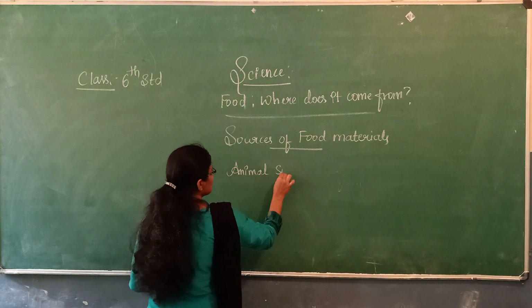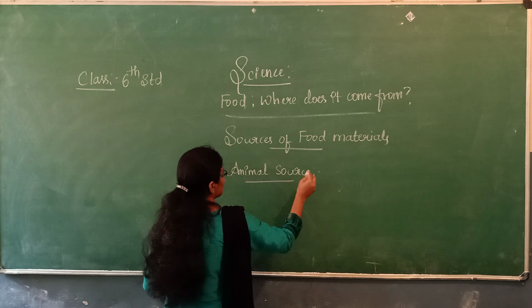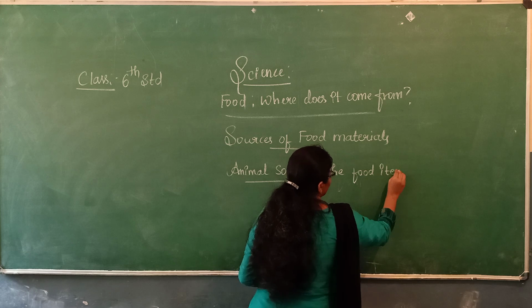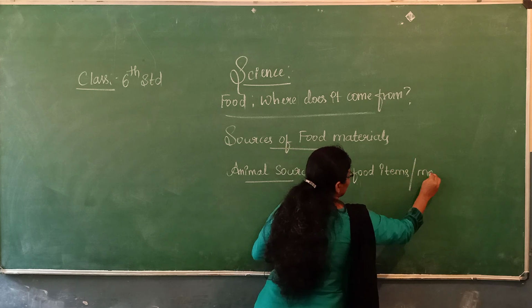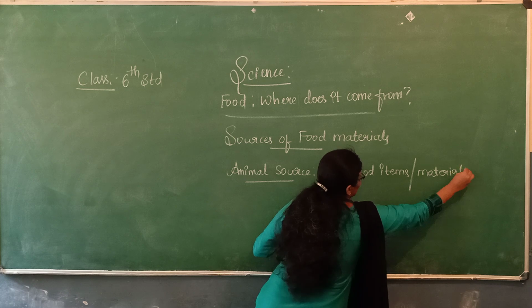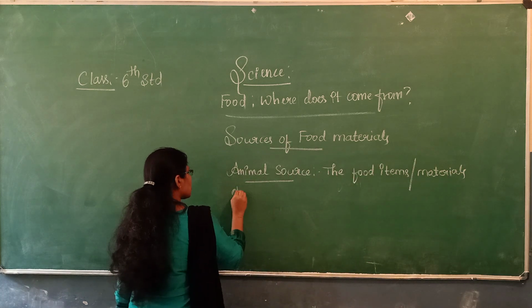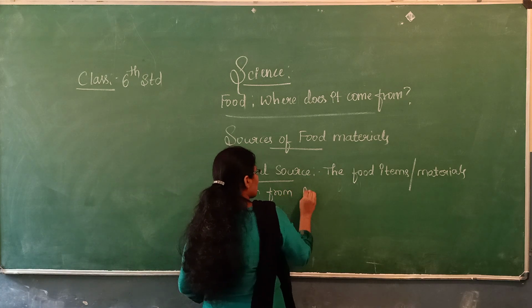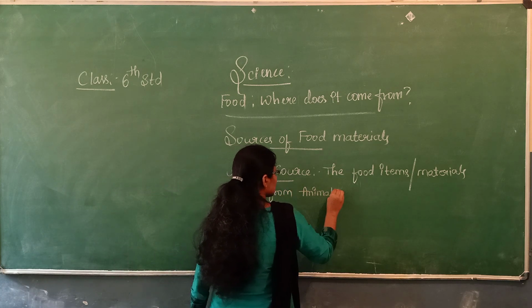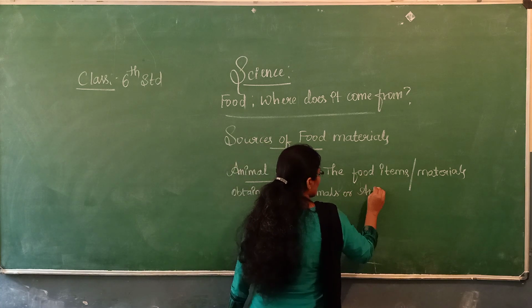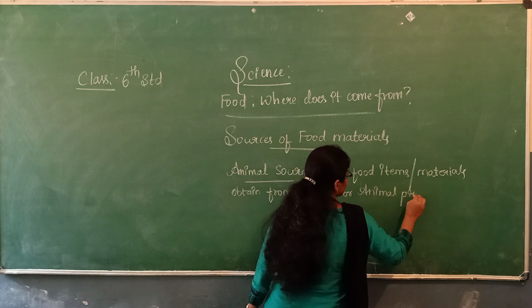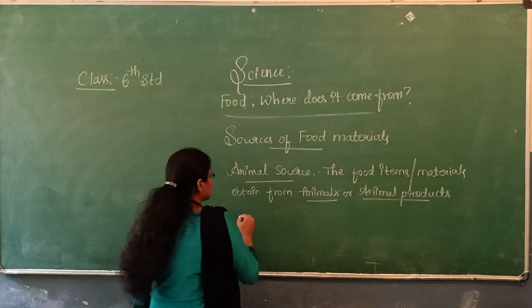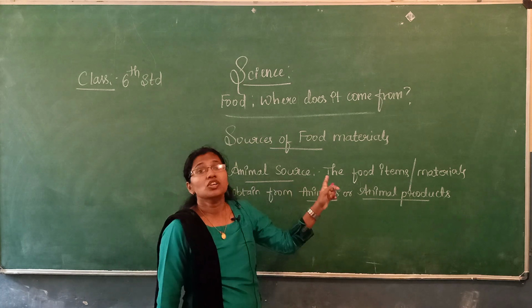The food items are materials obtained from animals or animal products. Animals or animal products are called animal sources.